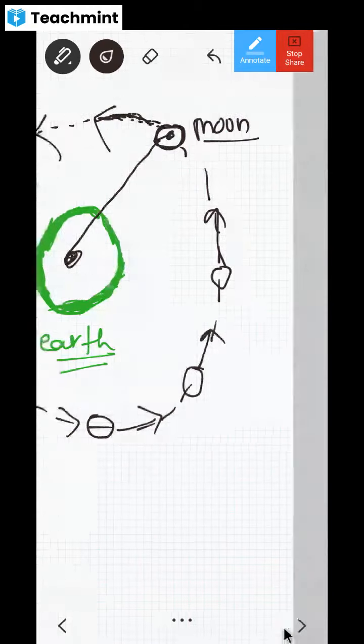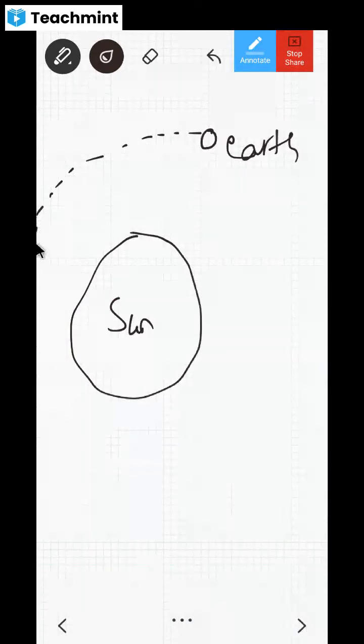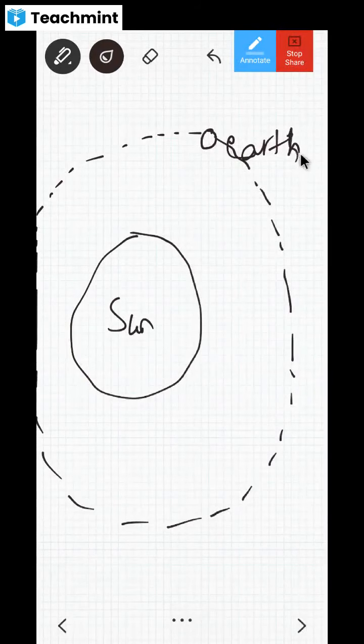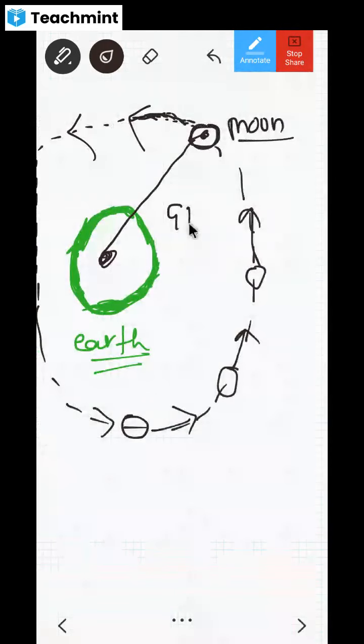Similarly, we have the sun also, no? Around the sun, who revolves? Earth revolves, no? Around the sun, Earth revolves or not? Do you know this or not? First of all, tell me. Around the sun, Earth revolves. Yes, sir. Why? There must be some force between center to center. This force itself is called gravitational force. Clear? Yes, sir.